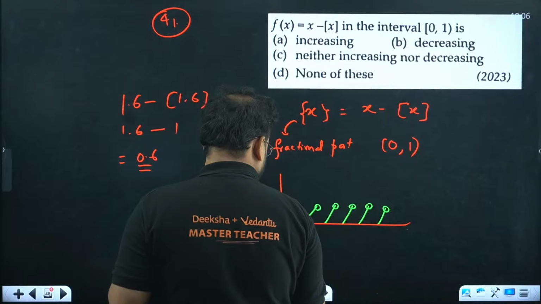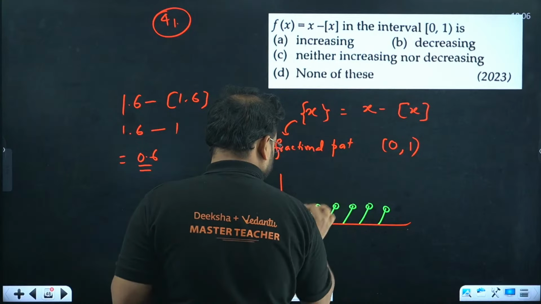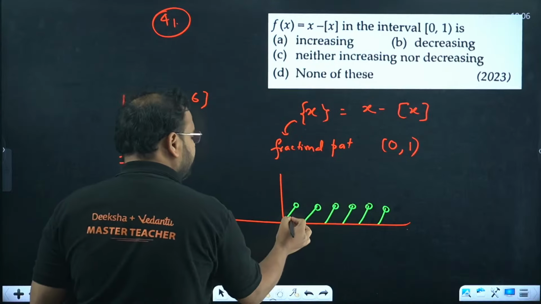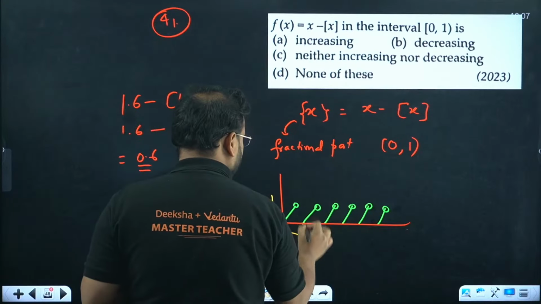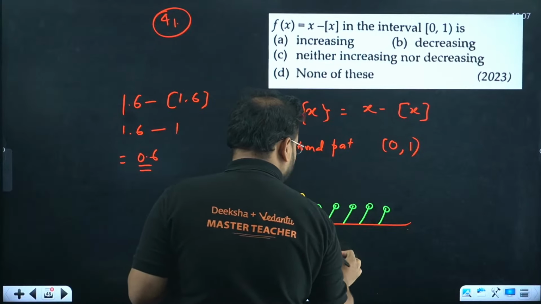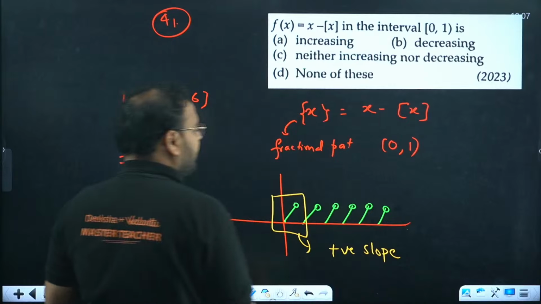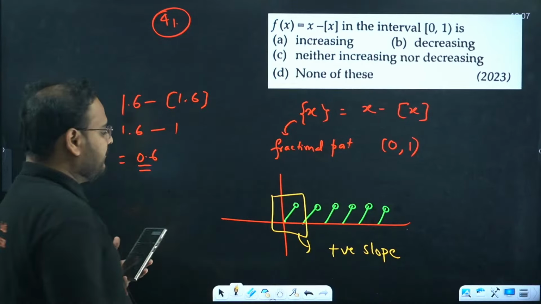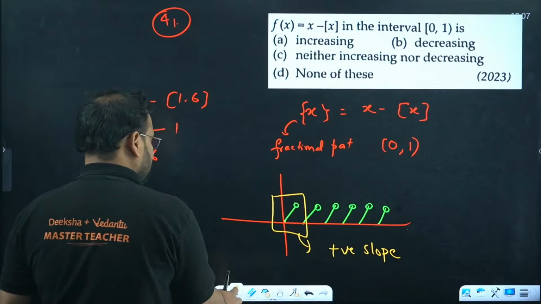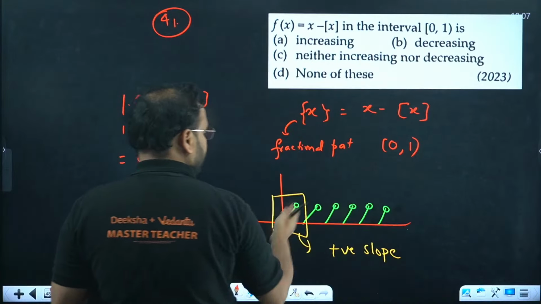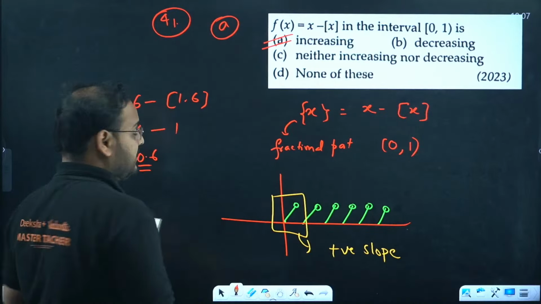So basically, if you check about this, it is a graph with all these lines. If you check in the interval 0 to 1, the graph will have a positive slope. If you differentiate, you can check that this function is always increasing in nature. The answer is option A. This is logic.